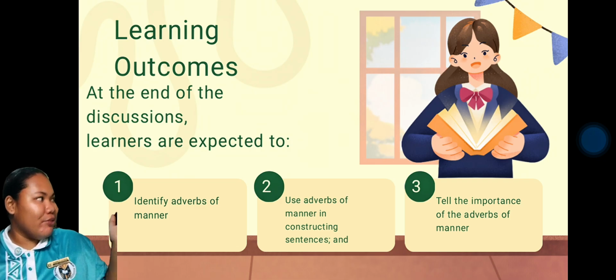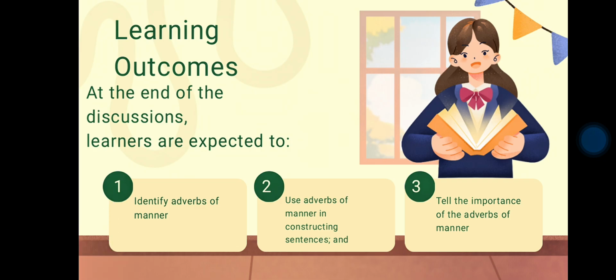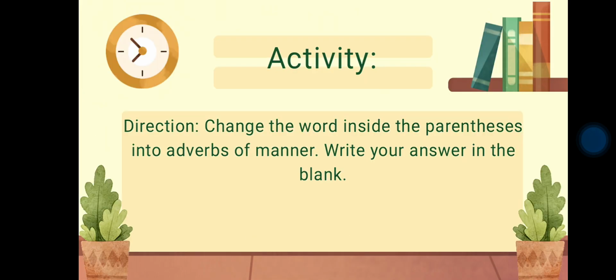Everyone, please read. Okay, let's proceed to the activity. Each of the following sentences has an adverb of manner. What words are they? Are they written after the main verb or after the object?